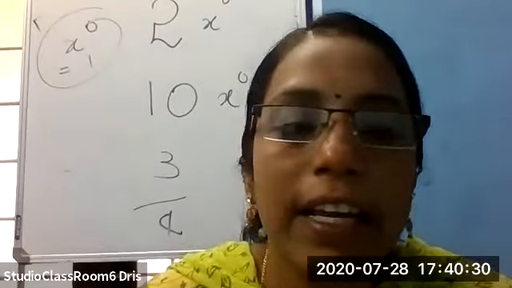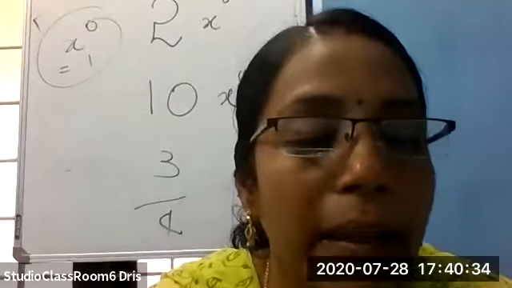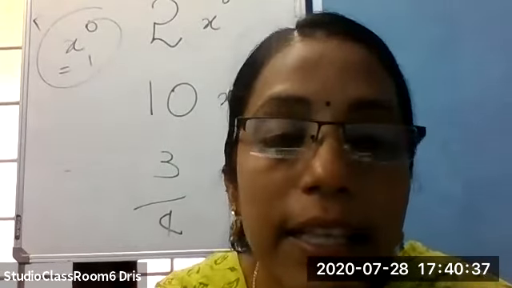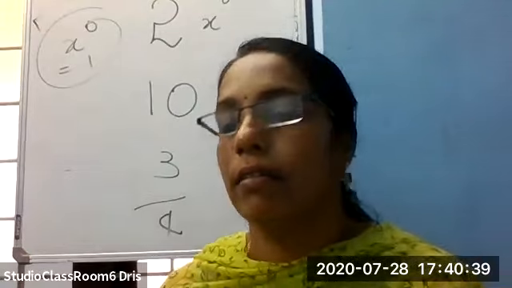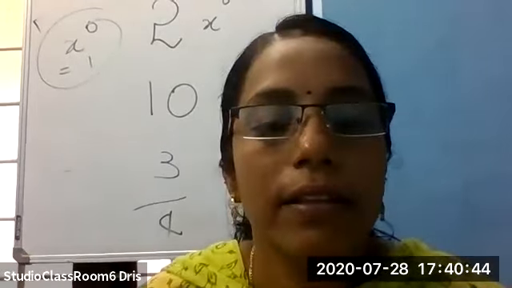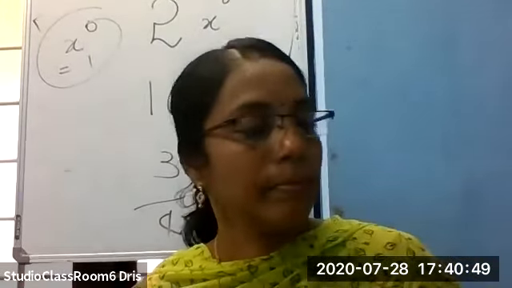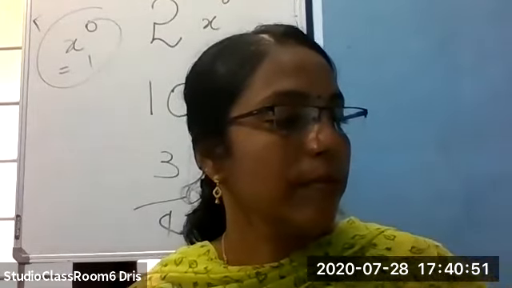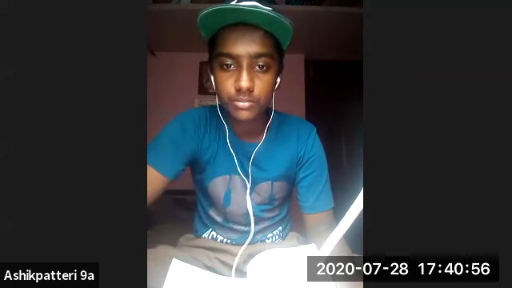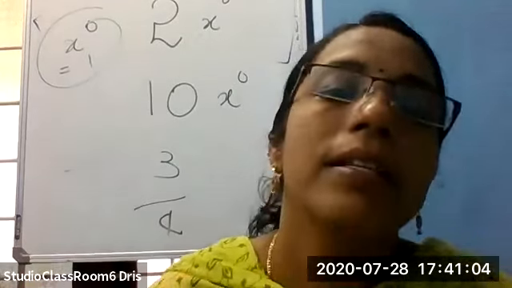Children, next one is zero polynomial. These are all types of polynomials. Zero polynomial means zero.